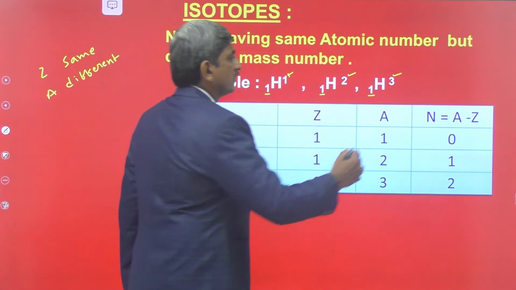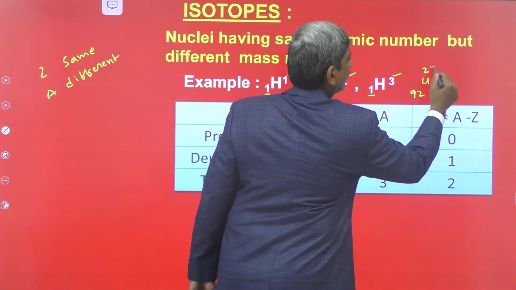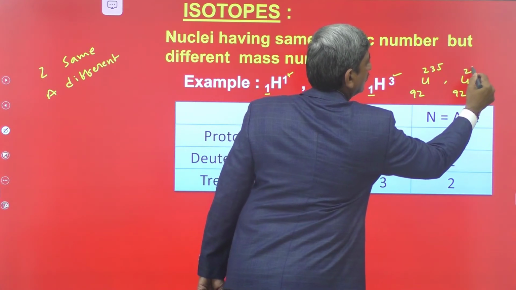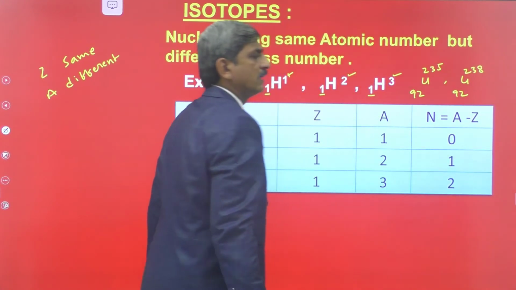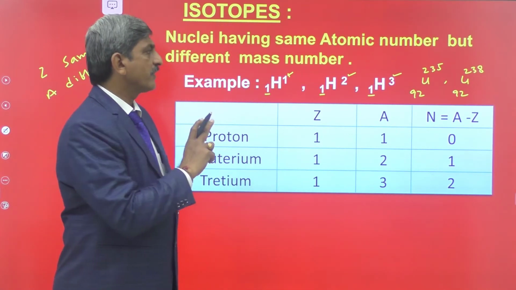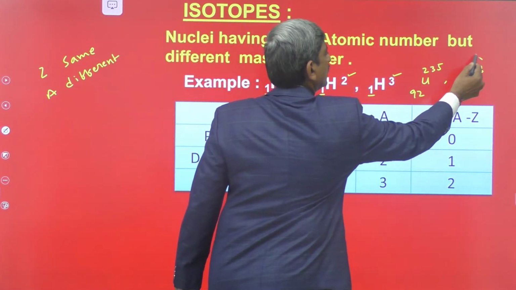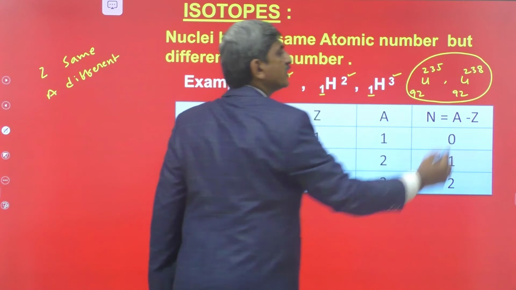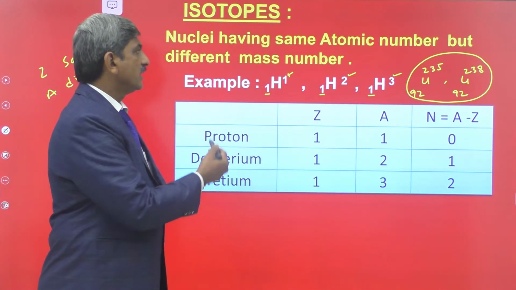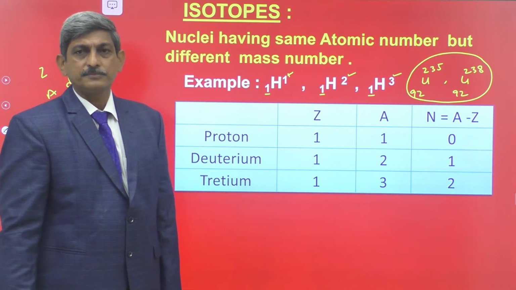See another example. Uranium 92-235, uranium 92-238. The atomic number is the same, 92, whereas the mass numbers are different, 235 and 238. That's why these two nuclei are also treated as the isotopes of the element uranium. Okay? Next, we are going to study something about the isotopes.